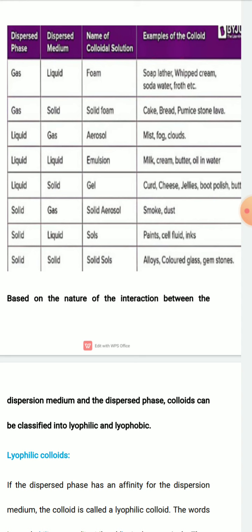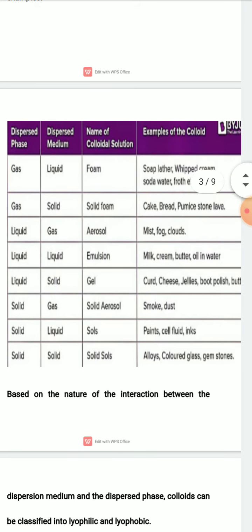These are examples of sols. And if both the dispersed phase and the dispersion medium are solid, then the colloidal solution is known as solid sol. Examples of solid sols: alloys, glass, colored glass, gemstone. These are examples of solid sols. You have to remember all these types of colloidal solutions and their dispersed phase, dispersion medium and examples.